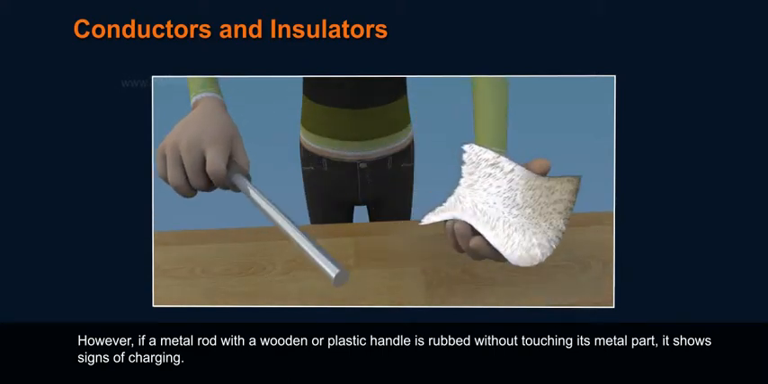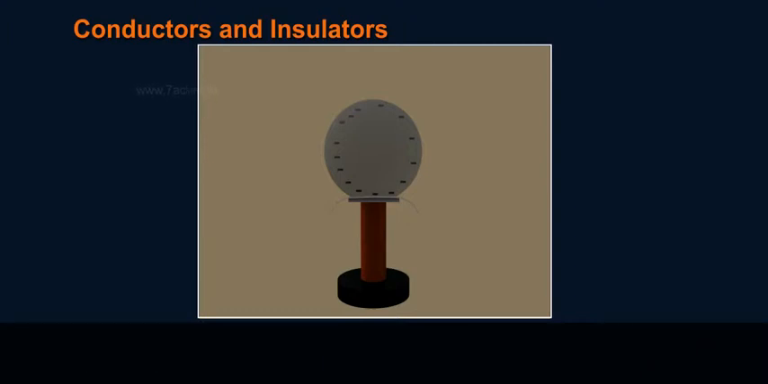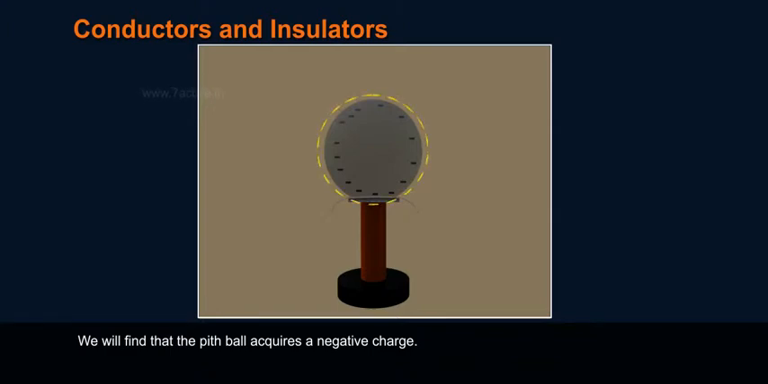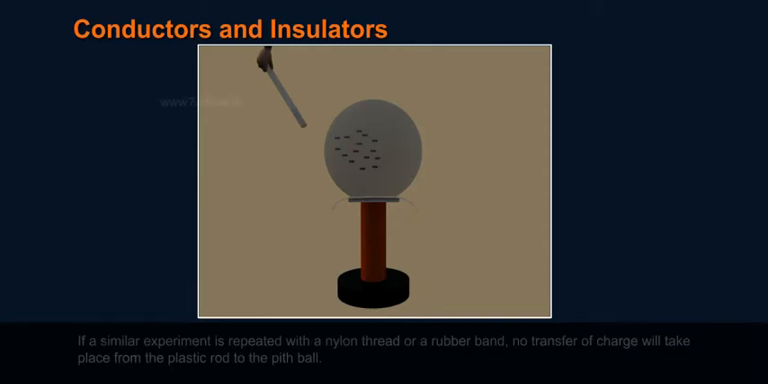shows signs of charging. Suppose we connect one end of a copper wire to a neutral pith ball and the other end to a negatively charged plastic rod. We will find that the pith ball acquires a negative charge. If a similar experiment is repeated with a nylon thread or a rubber band, no transfer of charge will take place from the plastic rod to the pith ball.